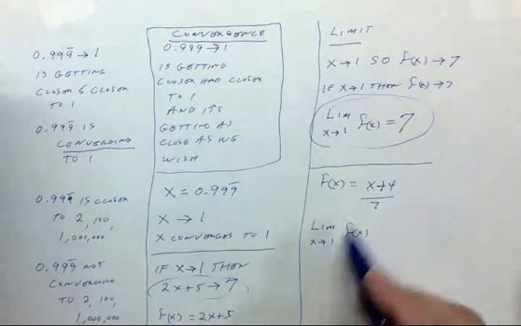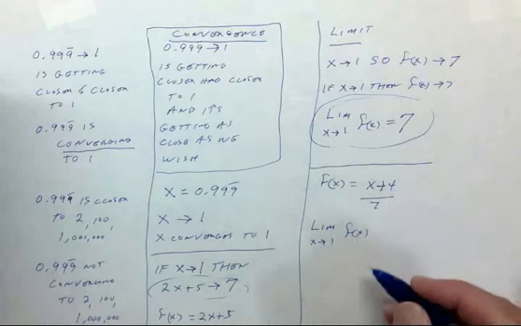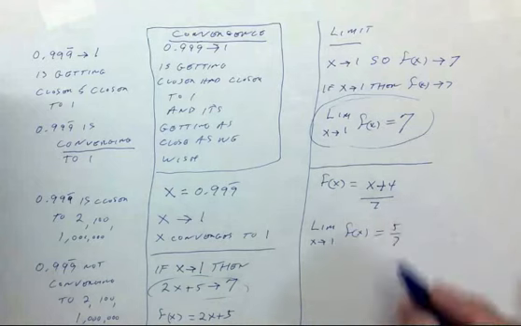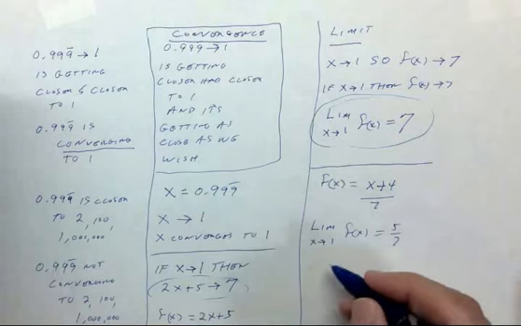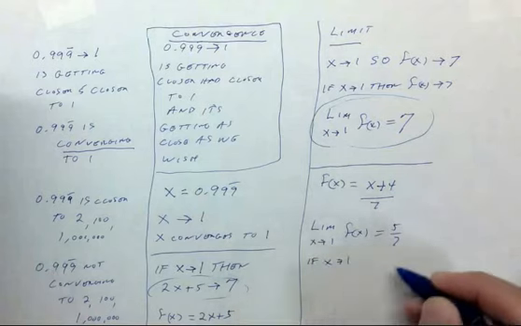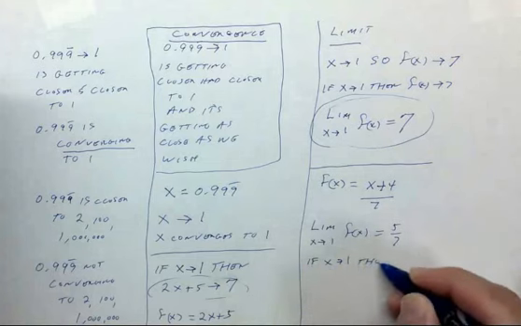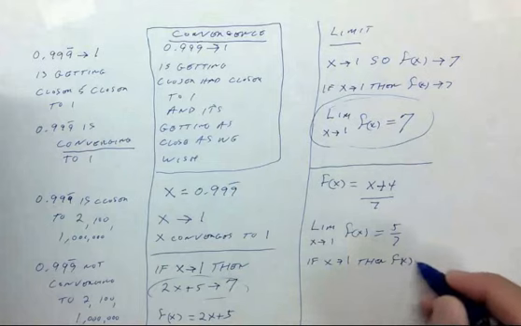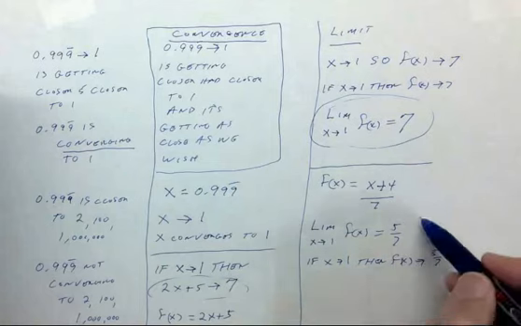Well, if x is 1, on the top we have 5, and on the bottom we have 7. That's the answer. And we could write it like this. If x converges to 1, then f of x converges to 5/7, and that means that this is true.